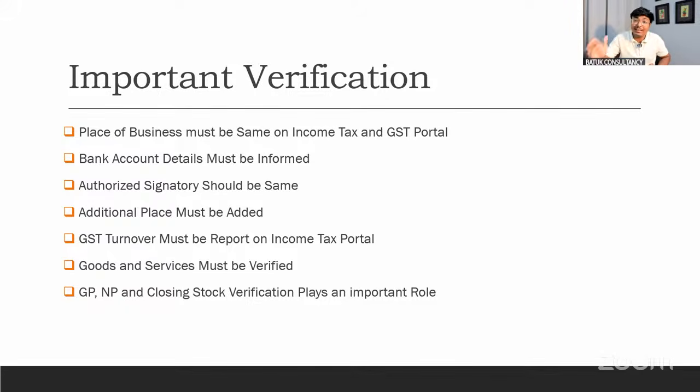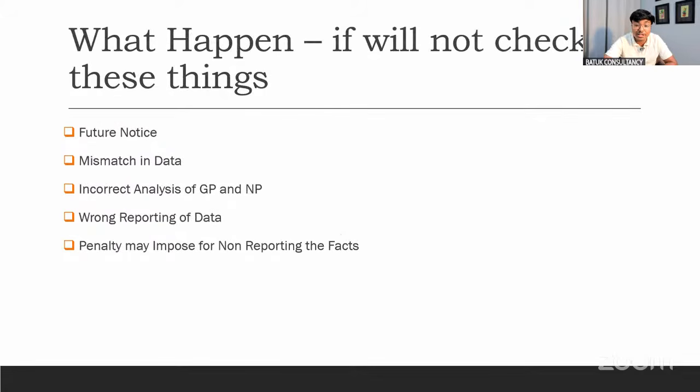But we have to check whether the closing stock which we are putting is in line with the purchase, sales, and gross profit. कहीं ऐसा तो नहीं हो रहा इस बिजनेस के नेचर में वो क्लोजिंग स्टॉक और वो ग्रॉस प्रॉफिट सस्टेन ही नहीं करता है. That gross profit, that GP ratio is not sustainable in the nature of specific business. That point we have to keep in our mind. So these are certain special points which we need to check.